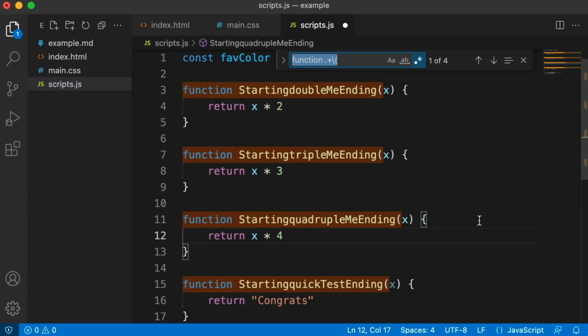Before we change topics, I want to mention a feature that I use all the time, and this has nothing to do with regular expressions. It's just a multi-cursor tip. So let me close this out.